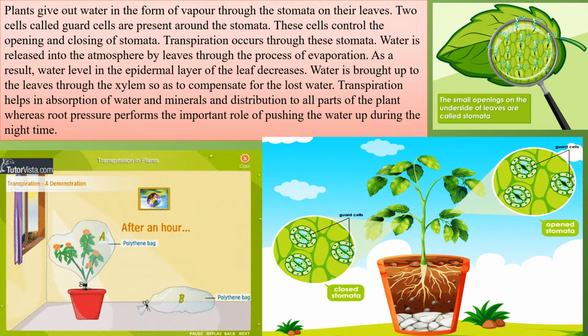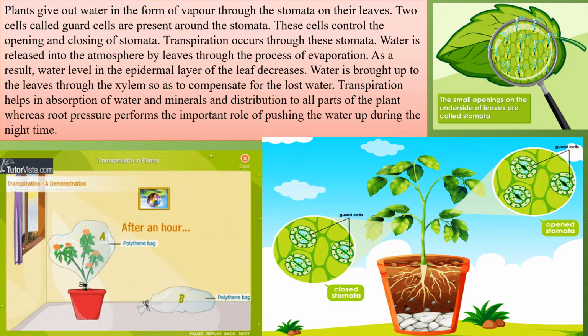Okay. Transpiration helps in absorption of water and minerals and distribution to all parts of the plants. Whereas root pressure performs the important role of pushing the water up during the night time. ठीक है, तो transpiration morning के time पे ज़्यादा रहता है because there is sunlight and you have more amount of heat which leads to evaporation of water.